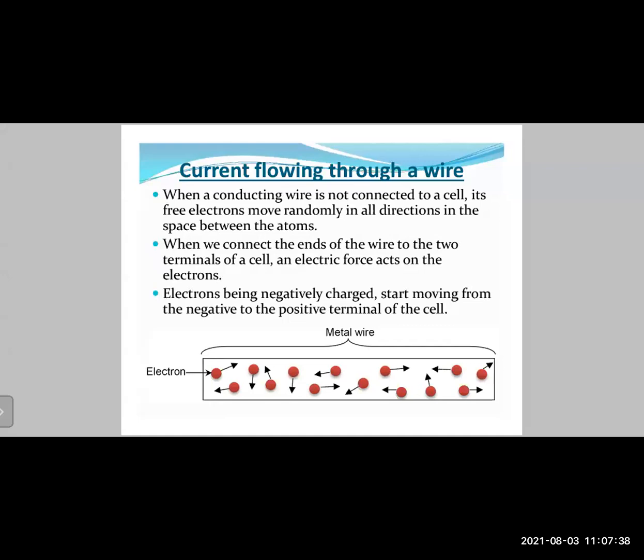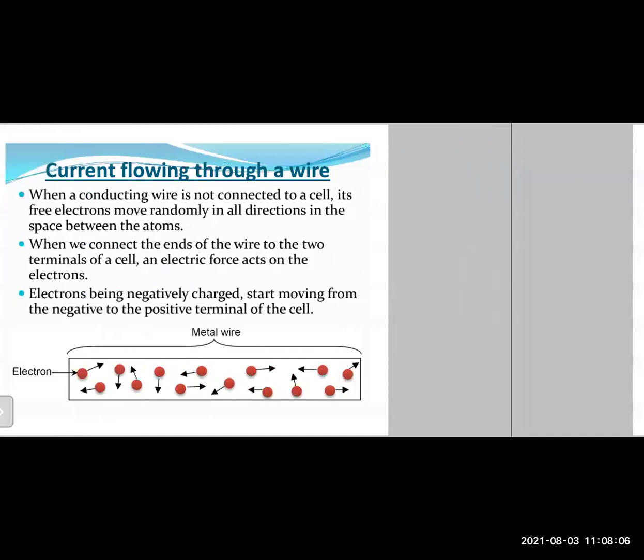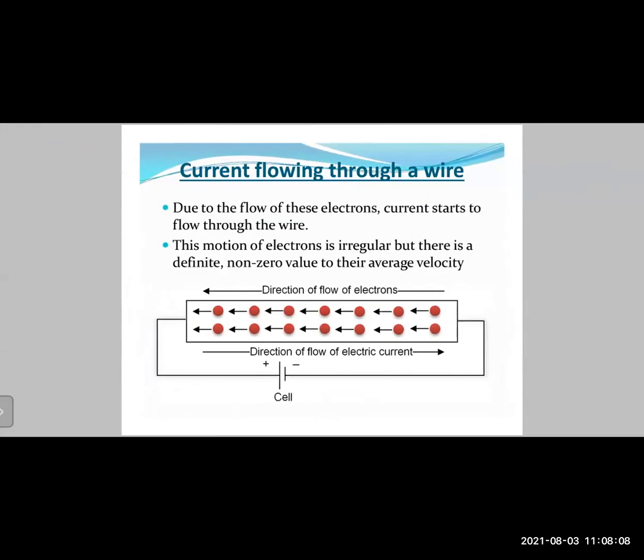When we connect the ends of the wire to the two terminals of a cell, a positive terminal and a negative terminal, an electric force acts on the electrons. Electrons, being negatively charged, start moving from the negative terminal to the positive terminal. Look at the diagram on the next page. We have the same piece of metal, and we connect it to the cell.